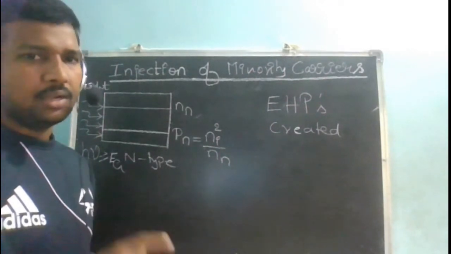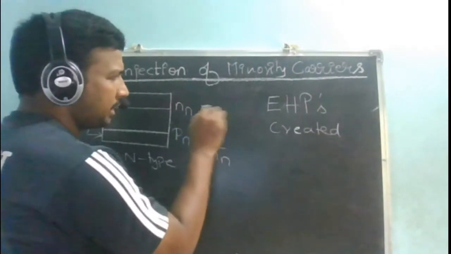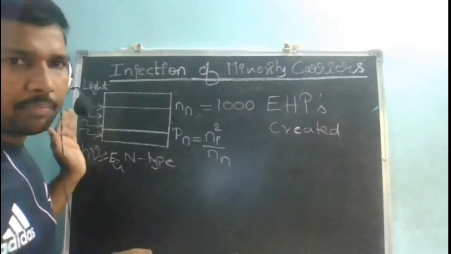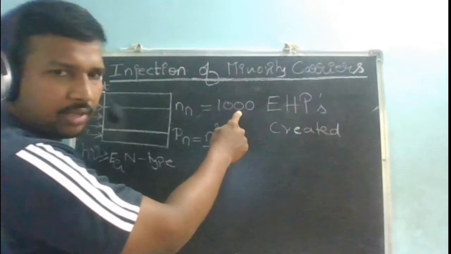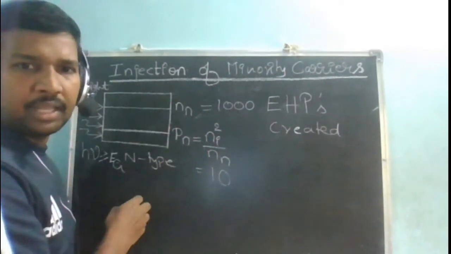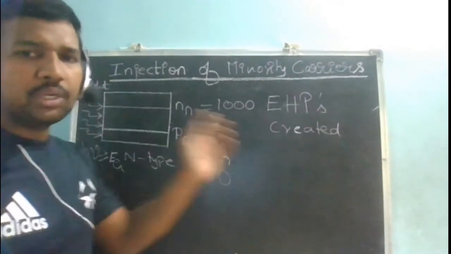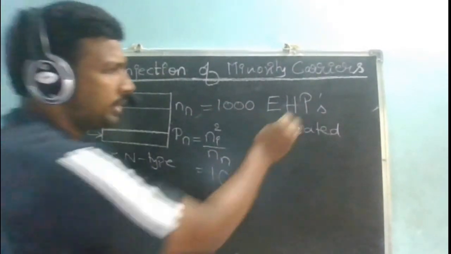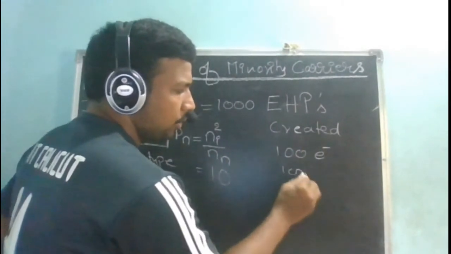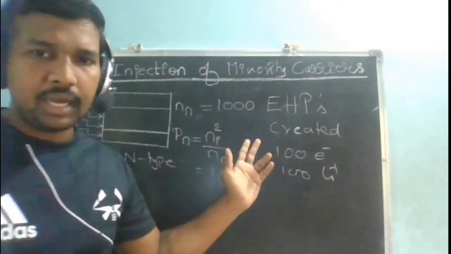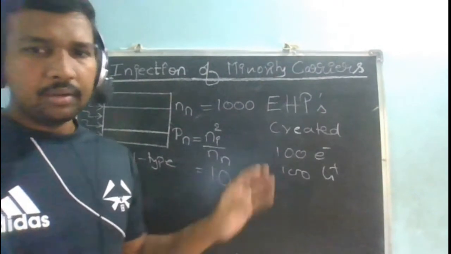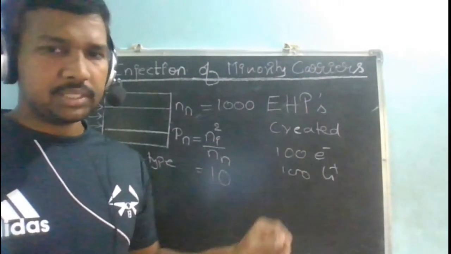That means suppose the majority charge carriers under equilibrium, before applying the light, are let us say 1000, and the minority carriers are let us say 10. Now suppose the light generates 100 electrons and 100 holes, that is, 100 electron hole pairs.